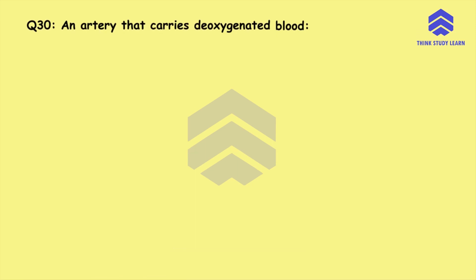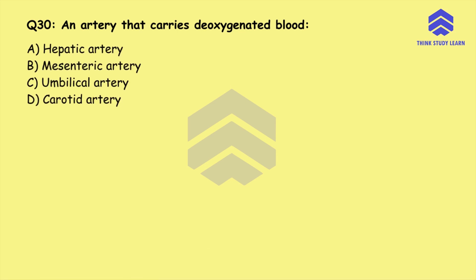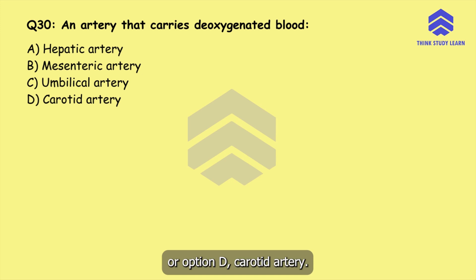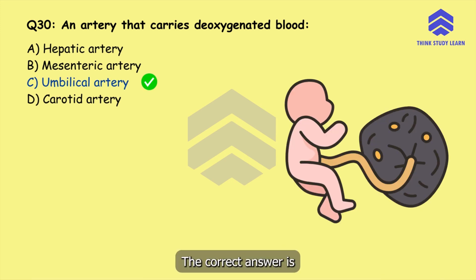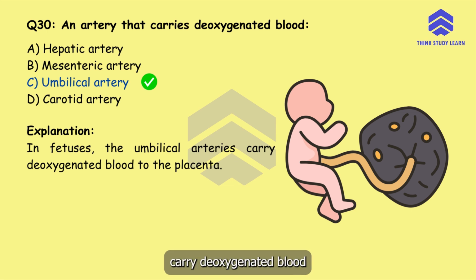Question number 30. An artery that carries deoxygenated blood. Option A, hepatic artery, option B, mesenteric artery, option C, umbilical artery, or option D, carotid artery. The correct answer is option C, umbilical artery. In fetuses, the umbilical artery carries deoxygenated blood to the placenta.